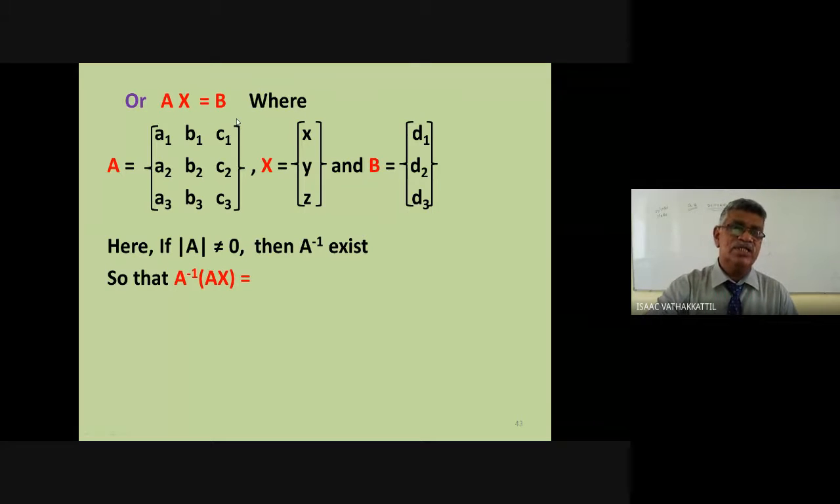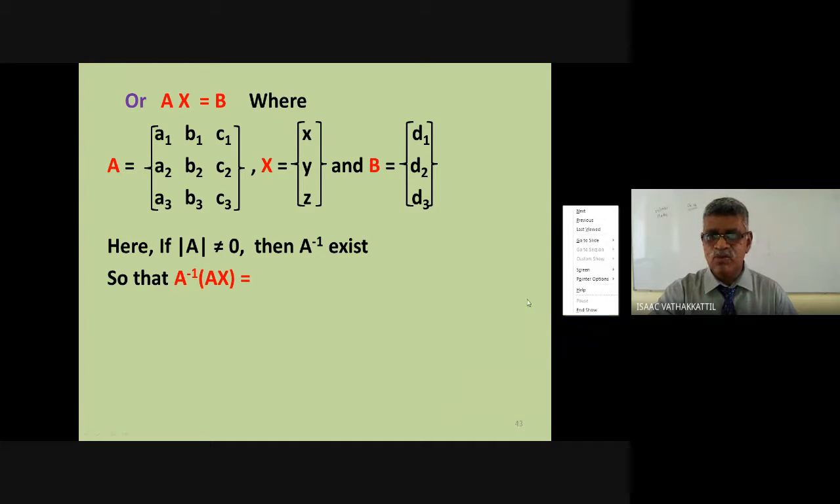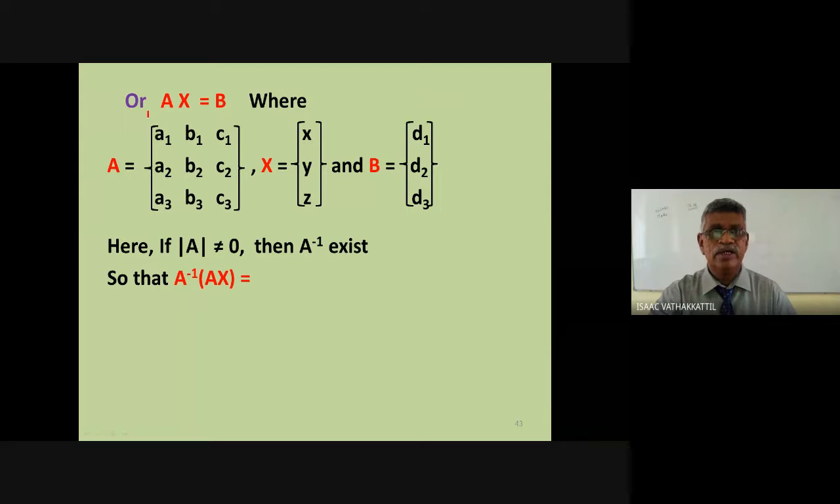In the matrix equation AX equal to B, if I multiply both sides with A inverse, A inverse of AX will be equal to A inverse B. A inverse of AX equal to A inverse B. But what is A inverse AX?